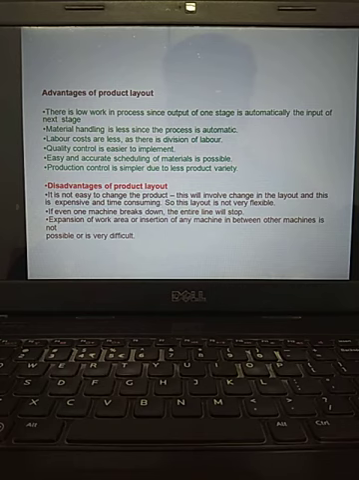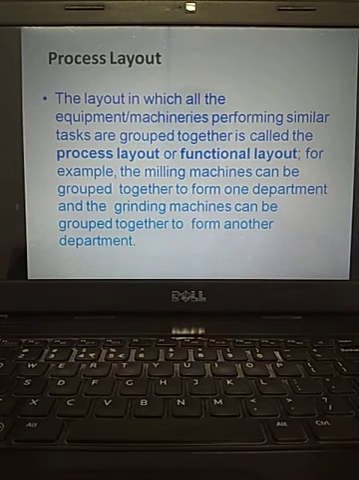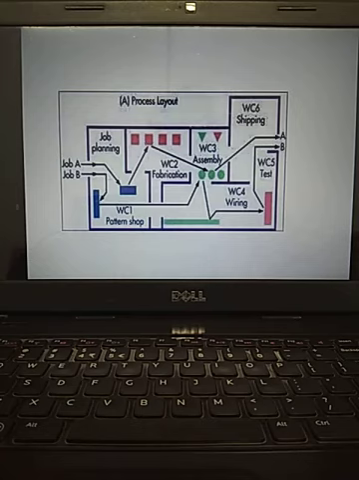So disadvantages and advantages. Now the next one is process layout. Process layout is one where machines and equipment perform similar kinds of operations. All cutting machines, all welding machines, all polishing machines. Similar operations. Such a kind of layout is called the process layout. So job A, job B. Workstation 1, workstation 2. All same color blocks are there. That indicates that the same kind of operations they perform.